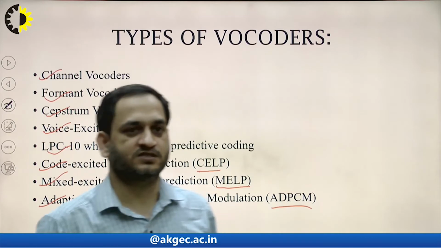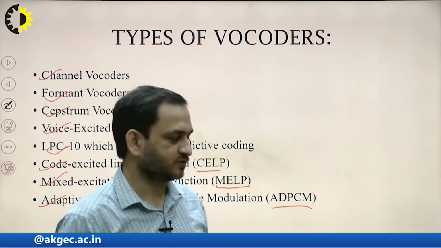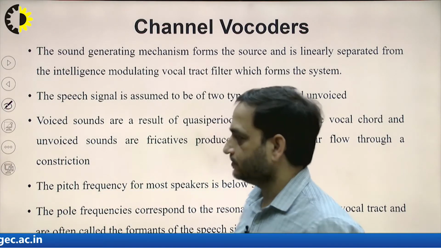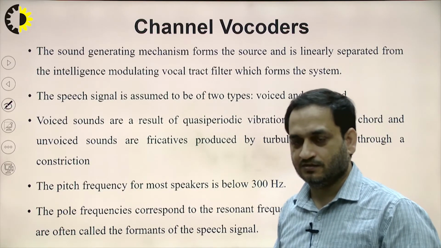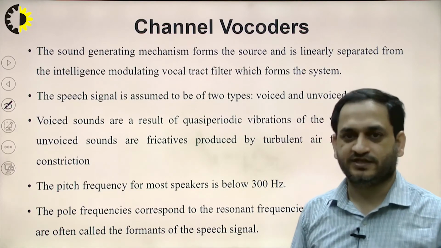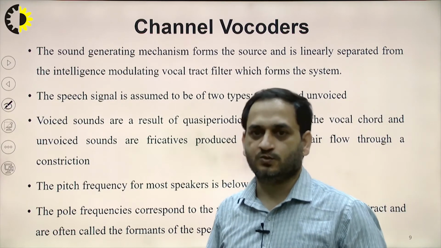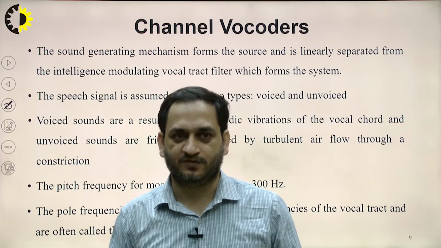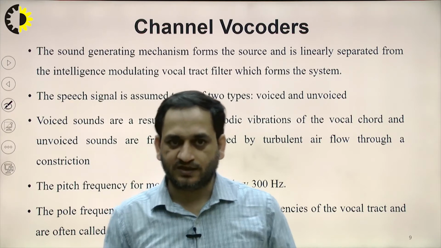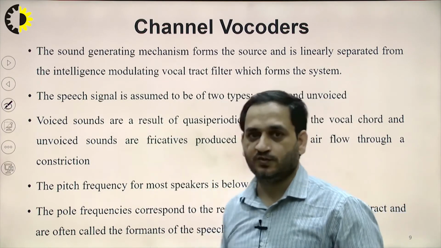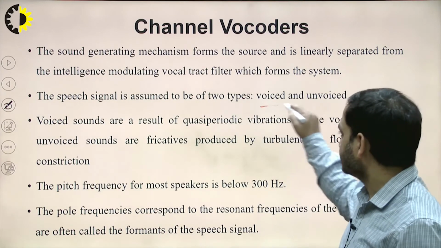The basic vocoder is generally the channel vocoder, which is the same as the simple vocoder we talk about. We will take a few examples out of all these vocoder types. So first one is the channel vocoder. In the channel vocoder, what happens? The sound which is generated from the source is mainly linearly separated from the vocal tract filter modeling. In this, the speech signal is assumed to be of two types, the same which we have discussed on the vocoder side, that is the voiced and unvoiced sound.